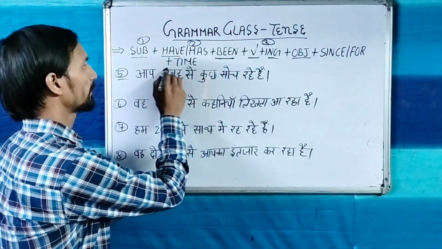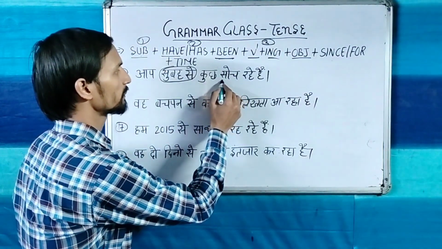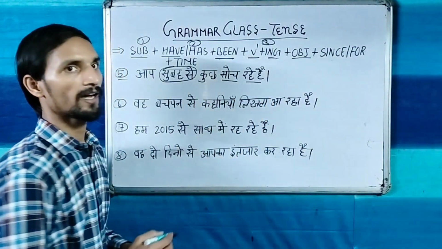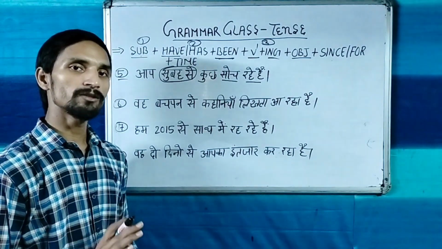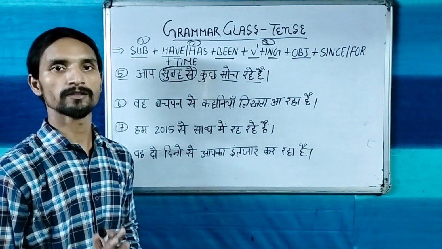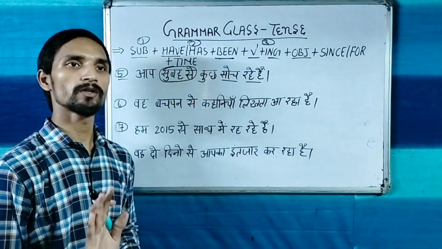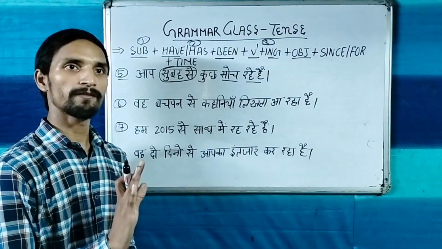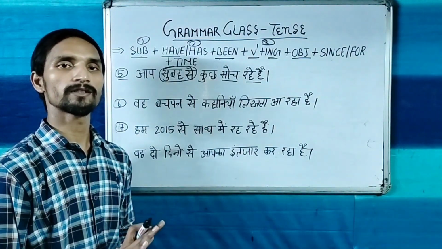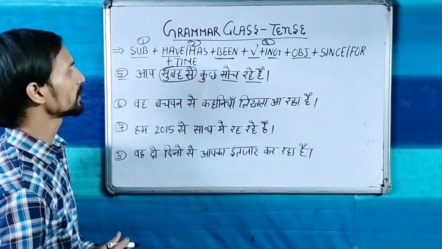But if time has not been given and in the last, with main verb रहे हैं, रहा है, रही है, these words are coming without time, so that is not called present perfect continuous tense, that is called only present continuous tense. So you have to be careful about the difference between present perfect continuous tense and present continuous tense. Now let's translate this sentence.